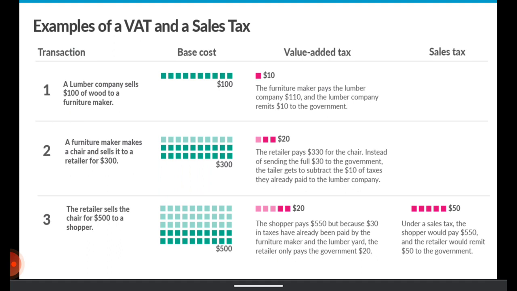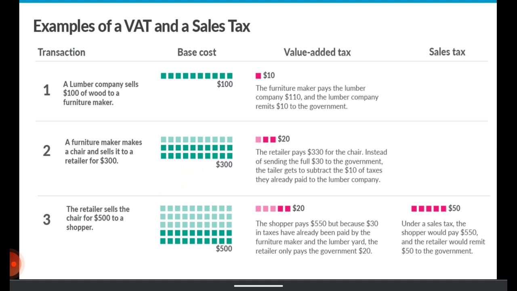So in this example, there are three stages in the supply chain. The first is the lumber company, which supplies raw material to the furniture maker, and then the furniture maker, after making the chair, sells it to the retailer, and the retailer sells the chairs to the end consumers or shoppers. So the first transaction is a lumber company sells $100 of wood to a furniture maker.